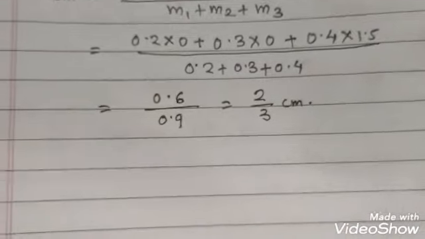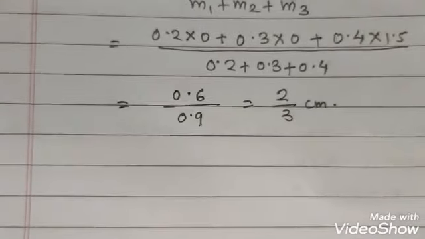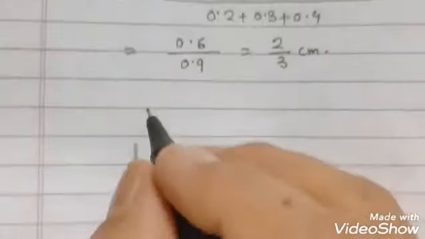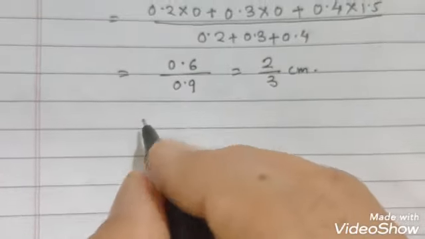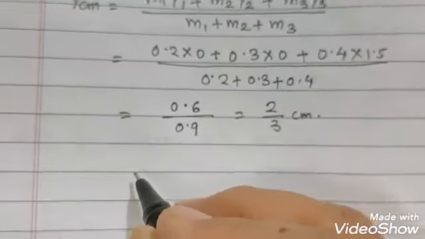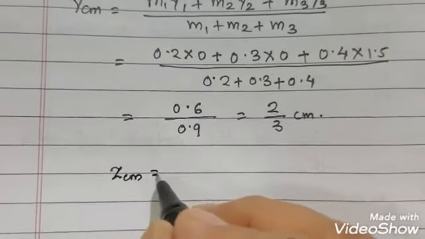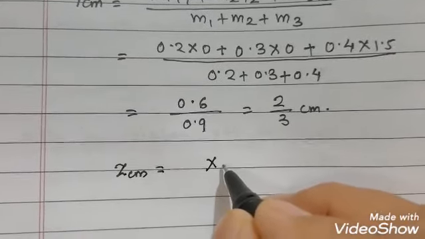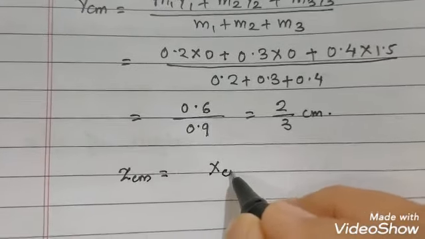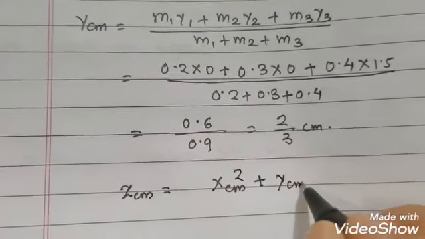Now we have to find the distance of the center of mass from the origin A. The distance of the center of mass from the origin is equal to the root of x cm square plus y cm square.